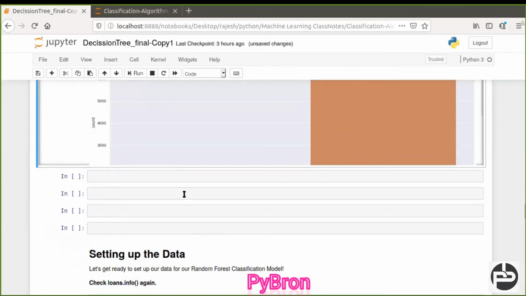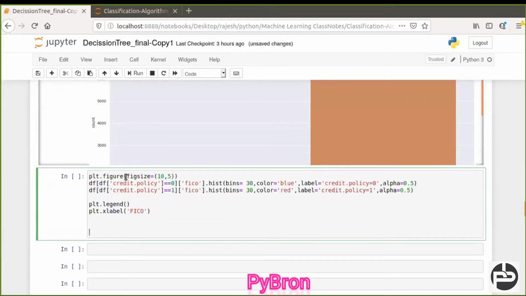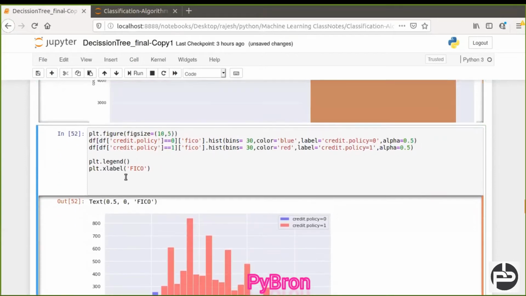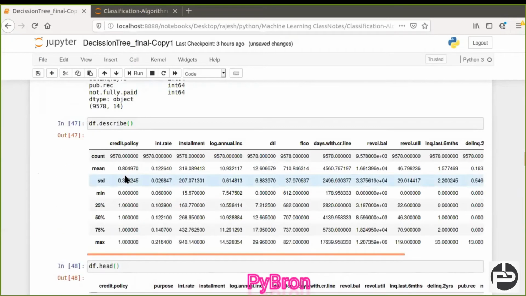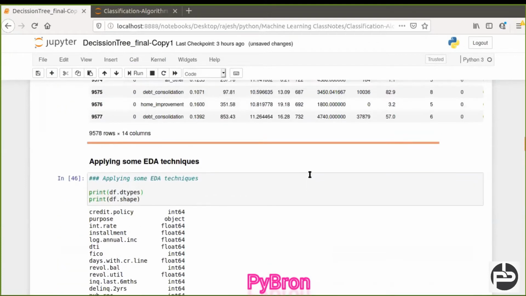Next we would like to see credit policy. What is the credit policy basically? Just go to the data set and let's see the credit policy.